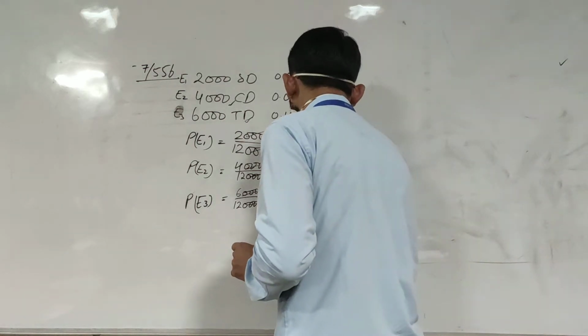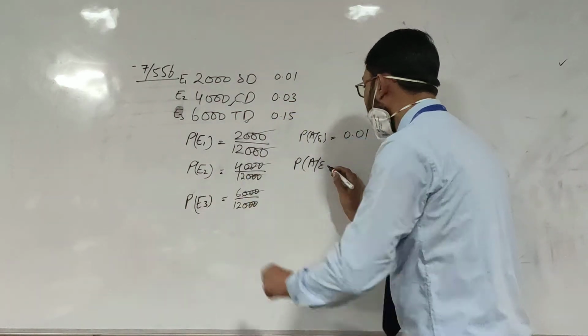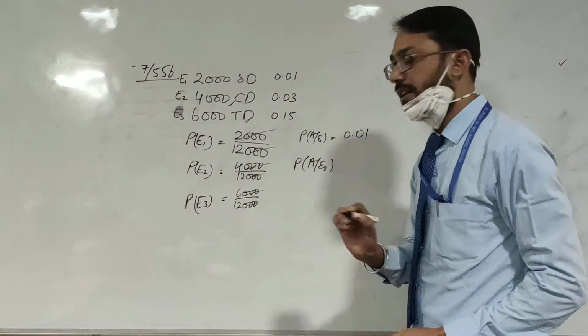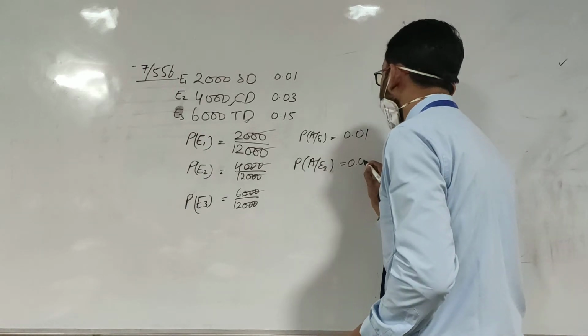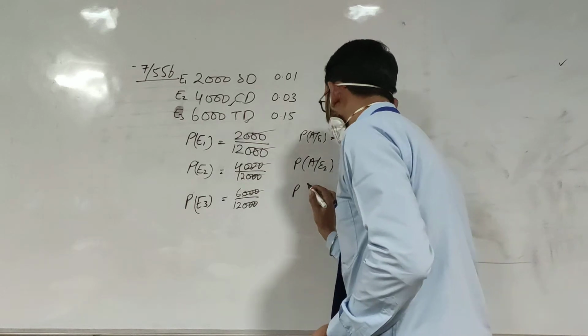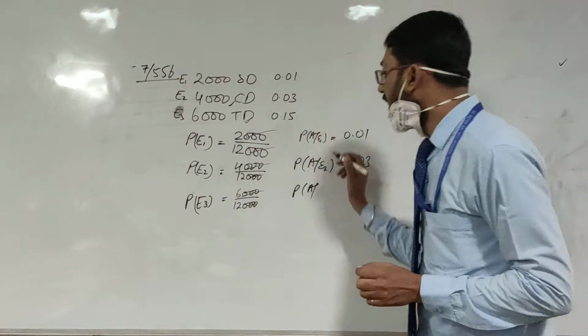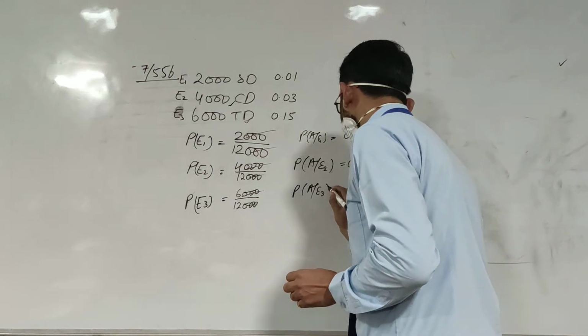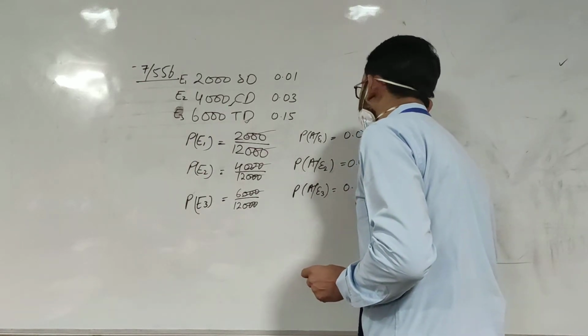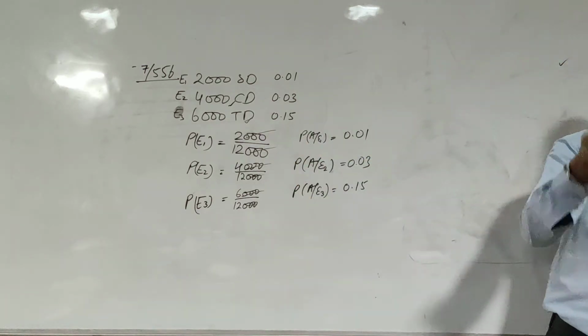Probability of accident of the car driver is 0.03. Probability that an accident took place and the person is a truck driver is 0.15.